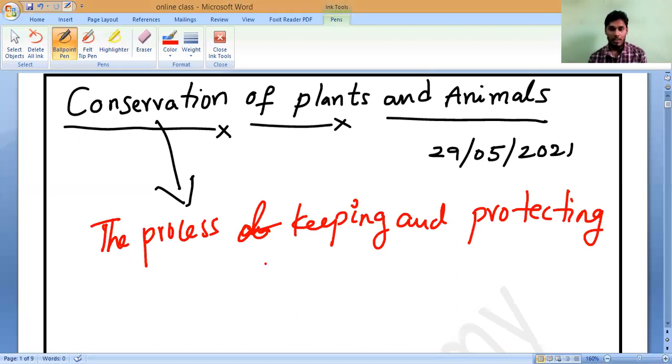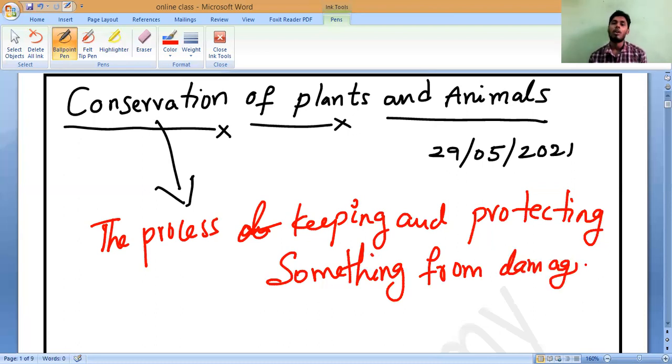Understand? Something, protecting something. It may be water, it may be air, it may be food, it may be cloth, it may be a plant, it may be an animal, it may be a book, it may be a phone, whatever it is. Something from damage.